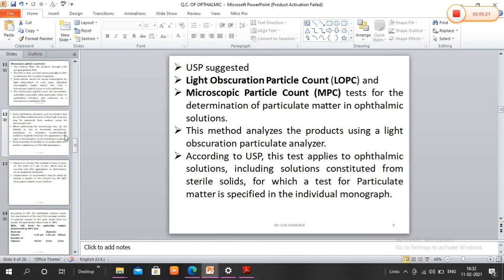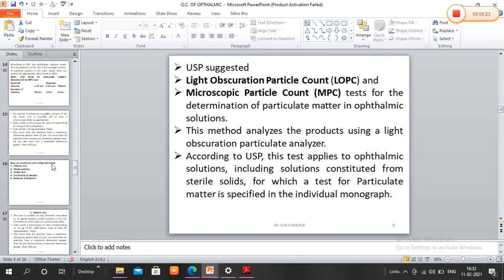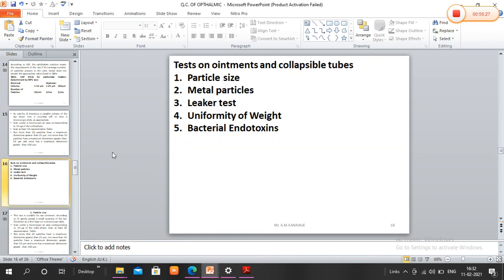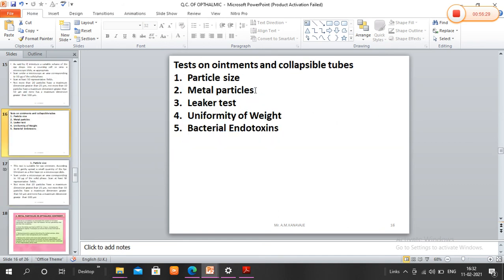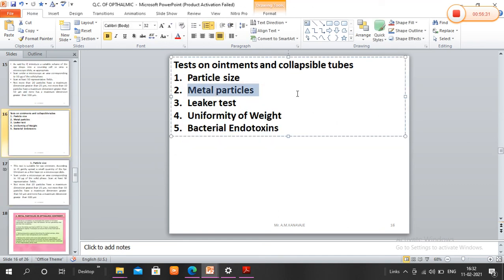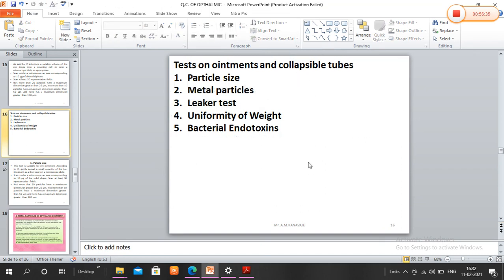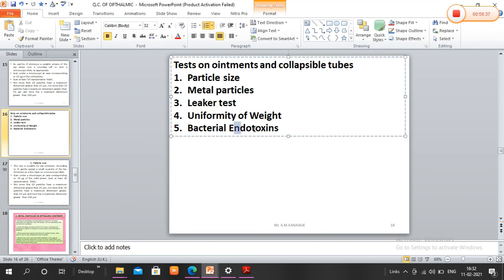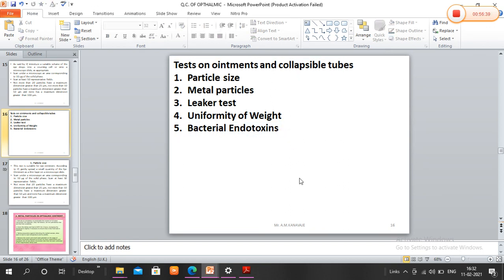Along with that, we have discussed the uniformity, particle size and metal particles. This is a very important test in ophthalmic ointment formulations. The leakage test for collapsible tubes is also there, and the last one is the bacterial endotoxin test. So these are the quality control tests that we perform for ophthalmic formulations. So we stop here. From tomorrow we will start with a new topic. Thank you.